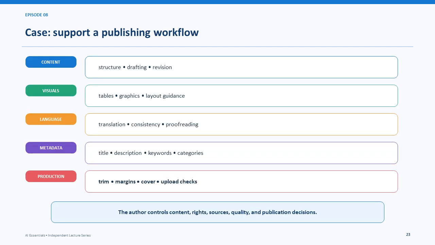A publishing workflow coordinates content structure, visuals, language, metadata, and final production. The author retains control over content, rights, sources, quality, and publication decisions.